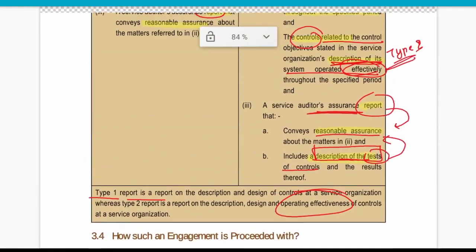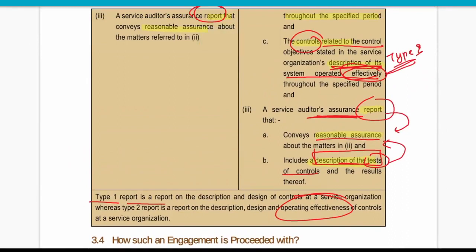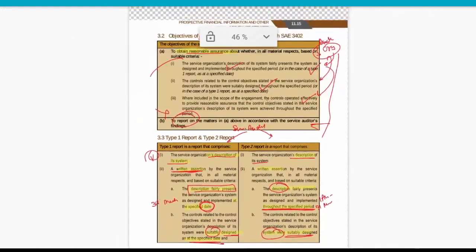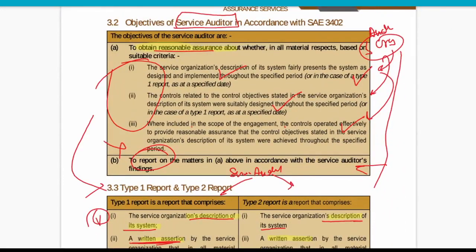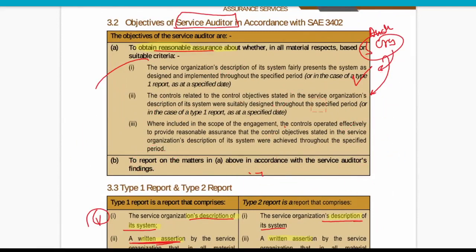Is it clear? Type 1, type 2 report. What is the objective? Through the objective only, we are preparing these kinds of reports. Otherwise, are you able to understand the connectivity between the objective and the reporting? From the report, you can make the points of the objective, and from the objectives, you can also make a report on the reporting items.